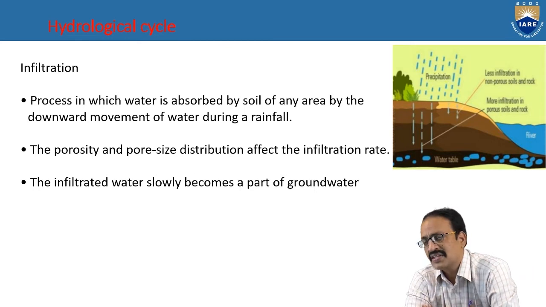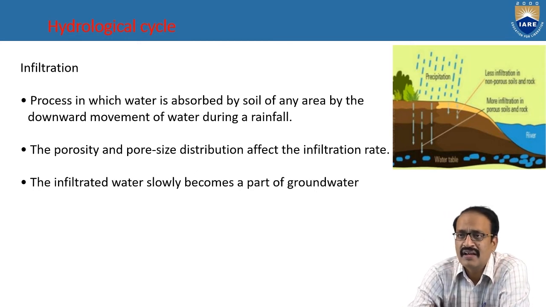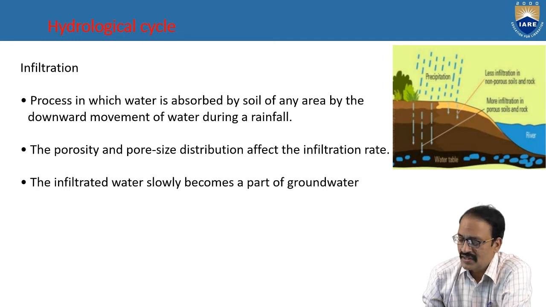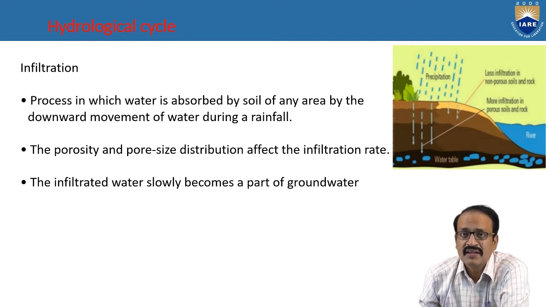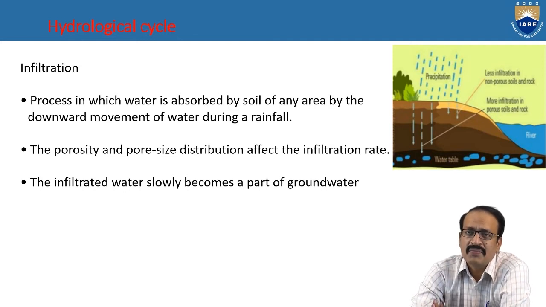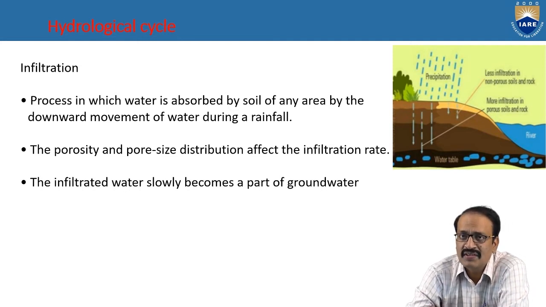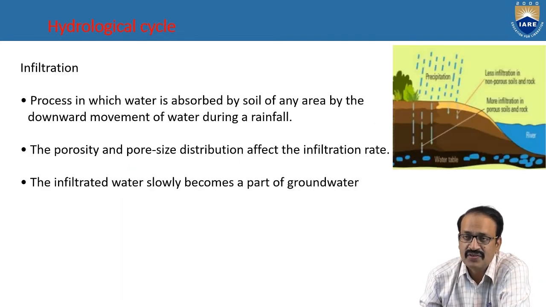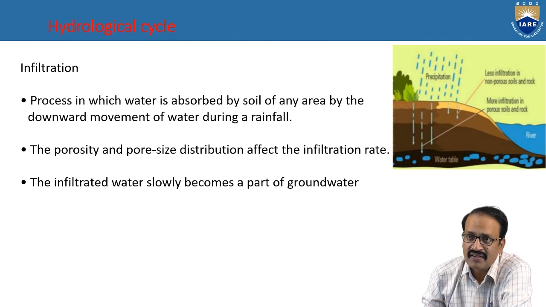The water which is absorbed into the earth will again be stored under the earth's surface, and it will move to the rivers or ocean. It is the process in which water is absorbed in the soil of an area by downward movement. So runoff is opposite to infiltration. It will move from under the earth towards the water bodies or the ocean.